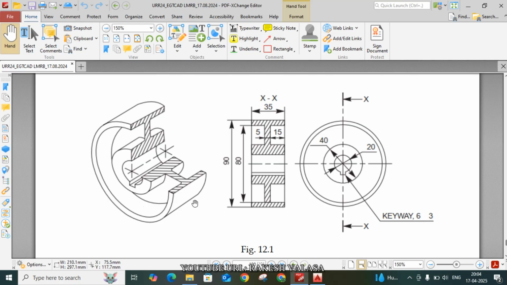In this video I am telling how to develop this 3D model in an easy way. Just draw the I section by using the dimensions from this front view and this left side view. Here the I section width is 35 mm. This top width is 5 mm. Next, top I width is 15 mm. This vertical portion thickness is 5 mm and the other also 15 mm.